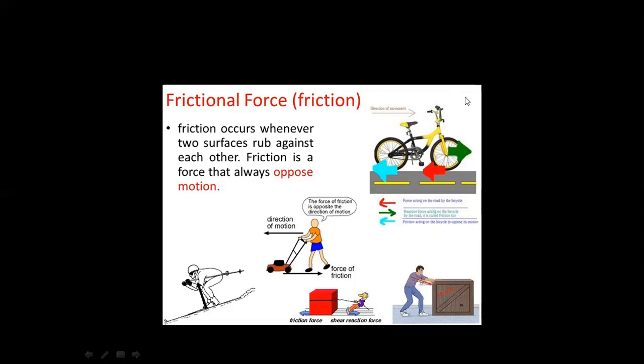The cycle is going in the forward direction and the friction is pushing it in the backward direction. In this figure, the force of friction is in the backward direction and the direction of motion is in the forward direction. In all these simple examples, I have tried to make it clear that the direction of motion and the force of friction are opposite to each other. Okay.